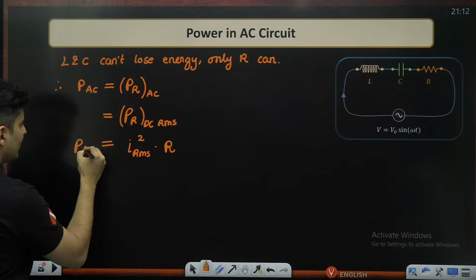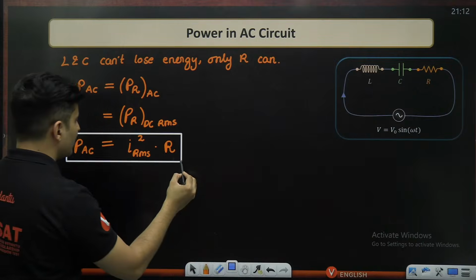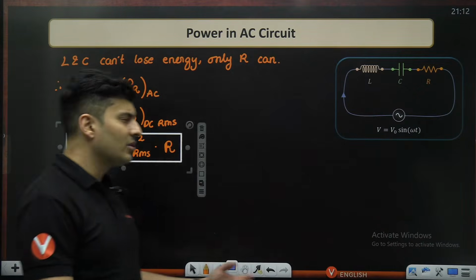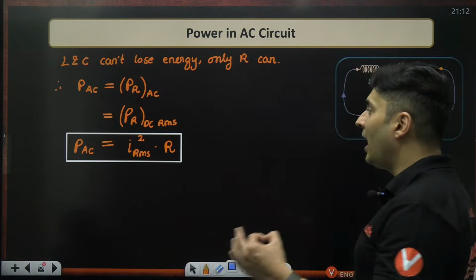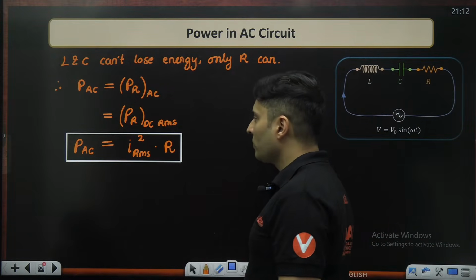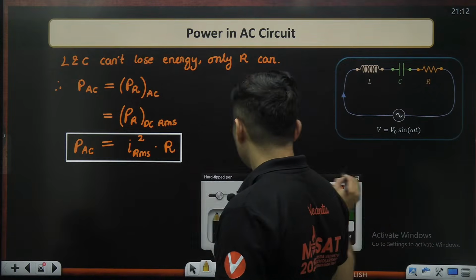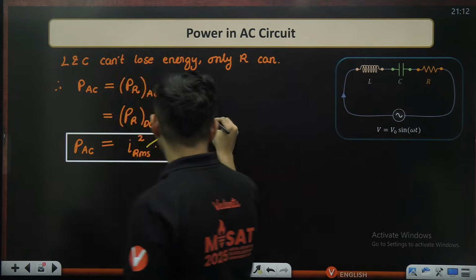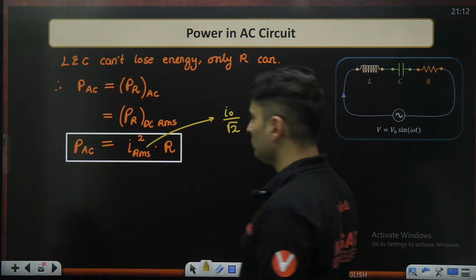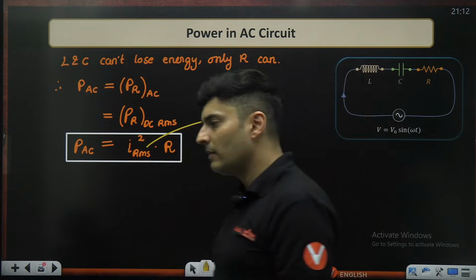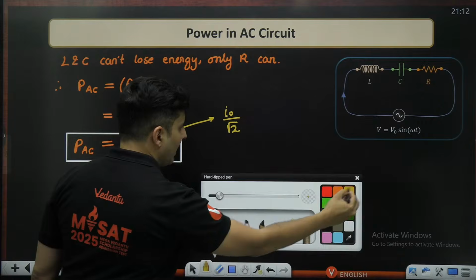So this is exactly the power loss in an AC circuit. There is no L, there is no question also of C. It's just the RMS value of the current squared into R. That's all. And not to mention, this same RMS current will also be maximum current divided by root 2. Very straightforward. But you can play around with this.